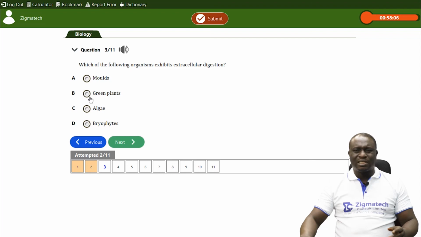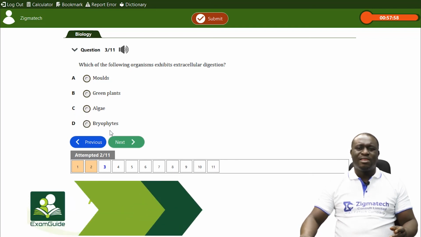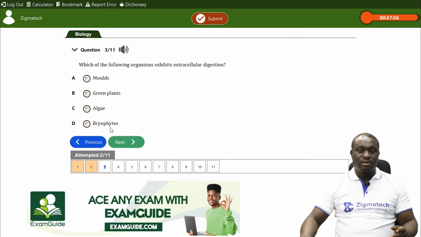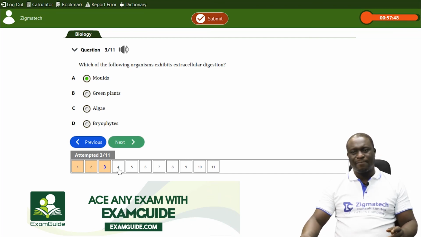Green plants don't exhibit extracellular digestion. All these other options, B, C, and D, they are all plants. They are under kingdom Plantae. But A is the only kingdom fungi that we have there.